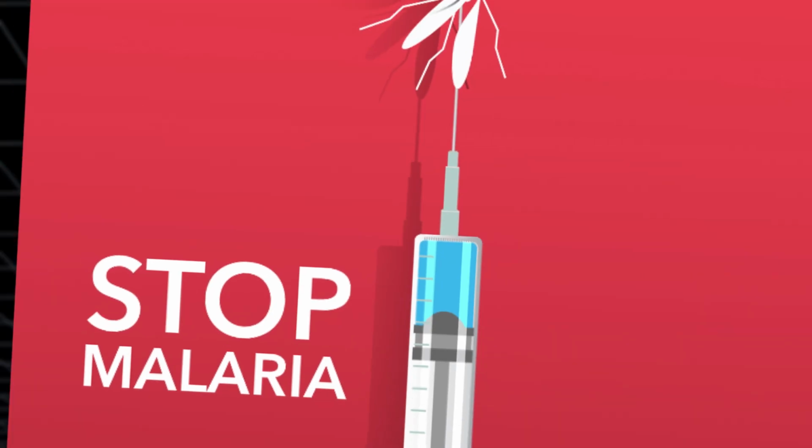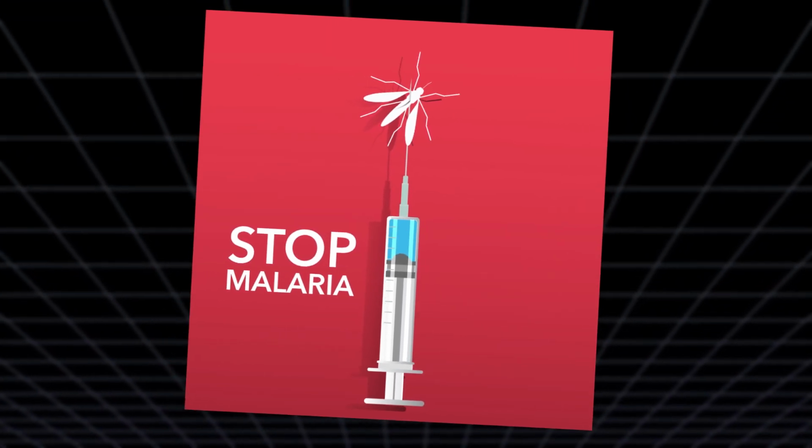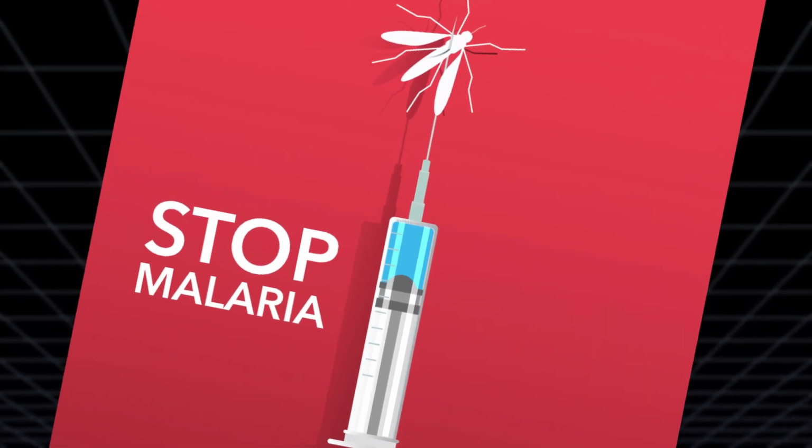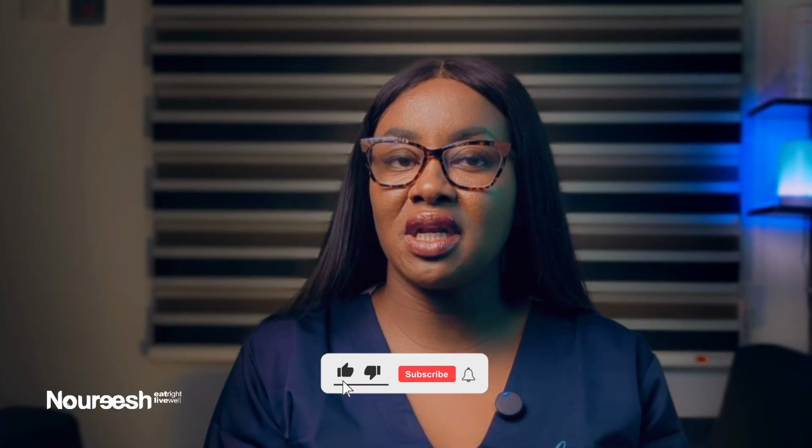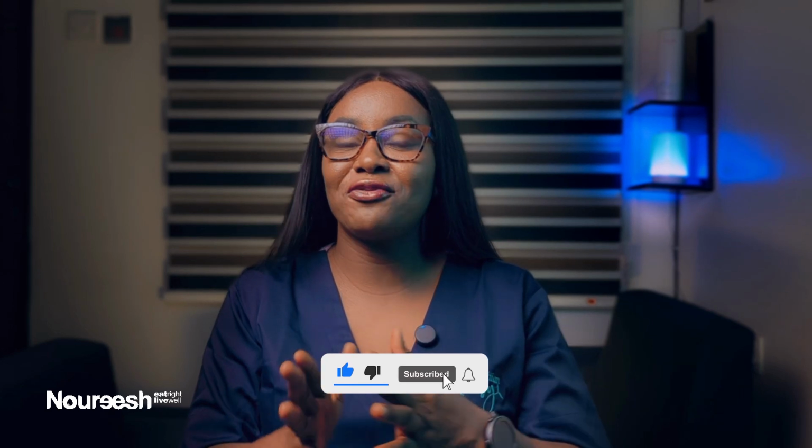Now let's look at some treatment options for malaria. The first treatment option is artemisinin-based combination therapy, which is the ACTs. These are the most effective treatment for malaria. Then we have anti-malaria drugs like chloroquine and quinine for severe cases of malaria. Then supportive care using fluids, pain relievers, and hospitalization if needed. Please ensure you take your treatment in full doses and don't try to skip your medications. Do this to avoid any form of resistance.